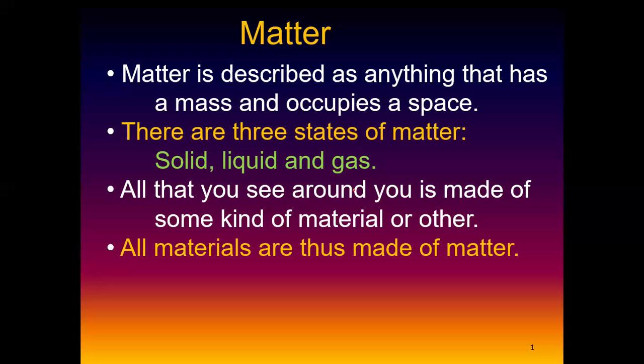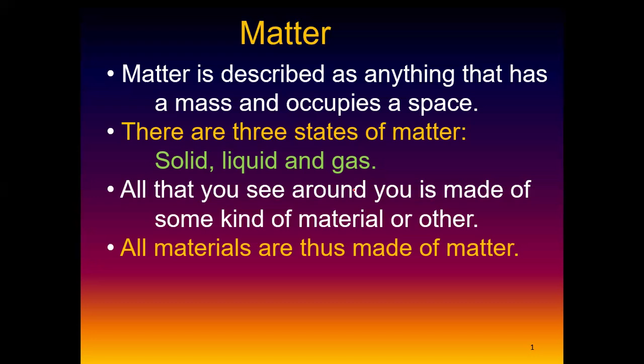Like I said, guys, you should be able to distinguish material and matter. A cup of coffee is a material. But what made that material? That material is made up of atoms. That material is made up of elements. The very same elements that you see on the periodic table, that cup of coffee is made up of elements. And those elements, we consider them as matter. Do you get my point? So there is a difference between a material and matter, and you should be able to know the differences between the material and the matter.